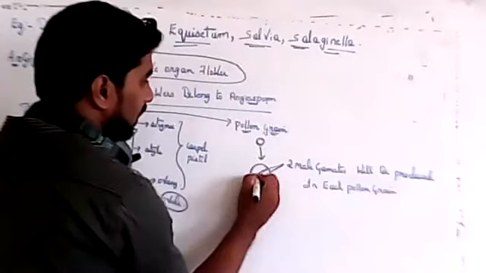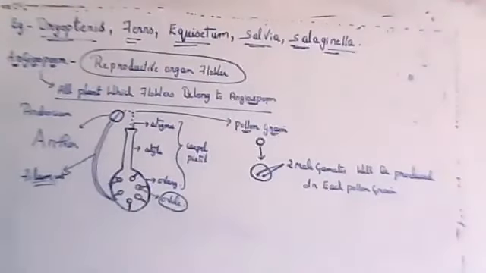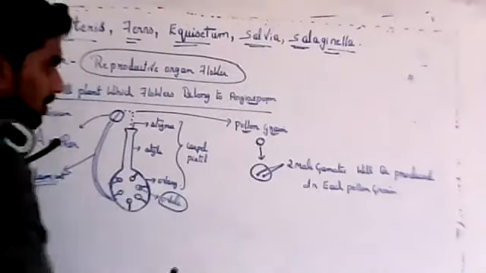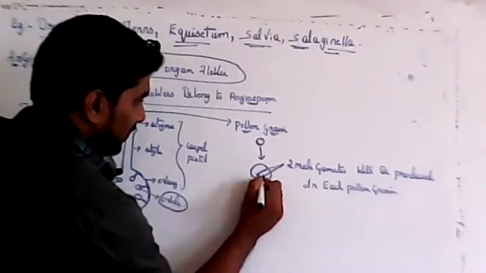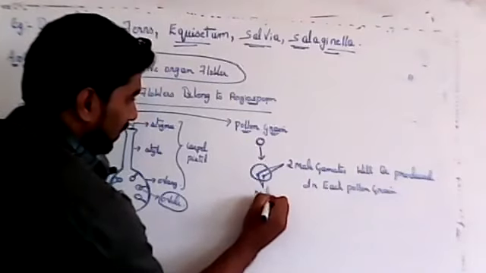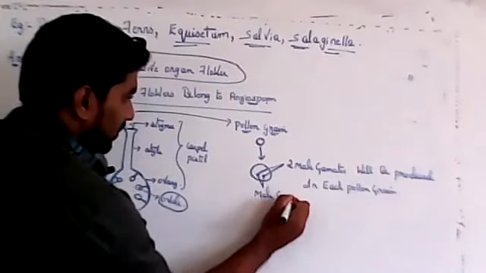And both the gametes are required. Name of two gametes, so that will be male gametes, so there is no name for that. So both are male gametes.